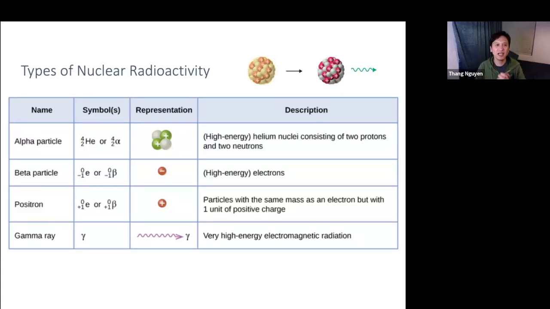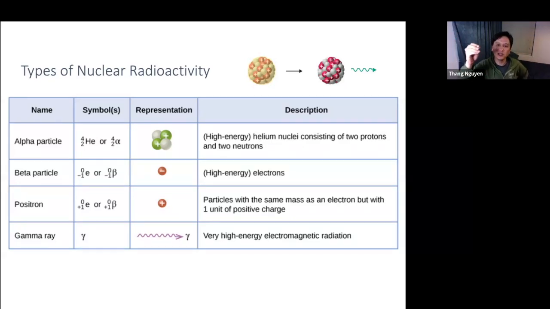So let's talk about the types of nuclear radioactivity. I'm going to talk about four main ones here. I'm going to go over this slowly now, but then I'll talk about them in detail in subsequent slides. So the first one is called the alpha particle. An alpha particle is basically a helium nucleus, right? Think about what a helium is. A helium has 2 protons and 2 neutrons, and then 2 electrons.